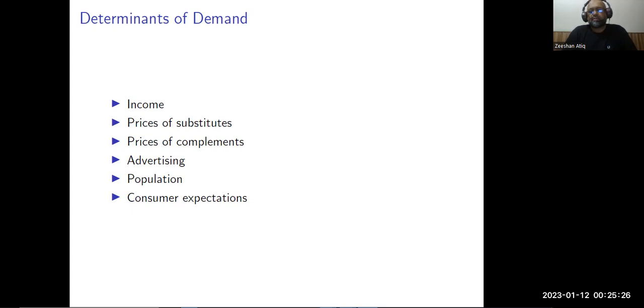The population also plays a role. For example, if there are more people living in your country, you expect more people to buy your goods. And similarly, consumer expectations, what exactly consumers are expecting in the future. If they think prices are going to go up in the future, they increase their demand now. And if they are expecting prices to go down in the future, they will reduce their demand now.